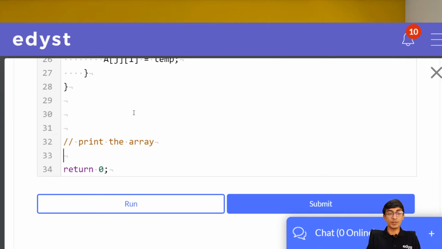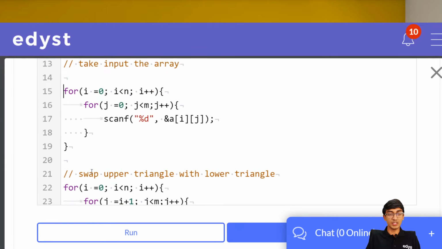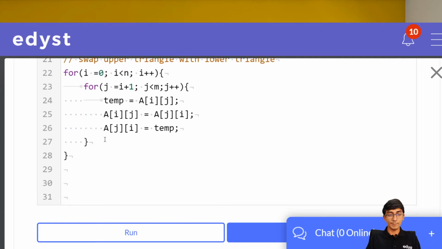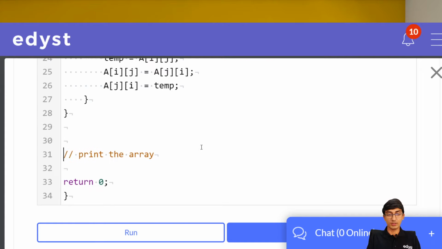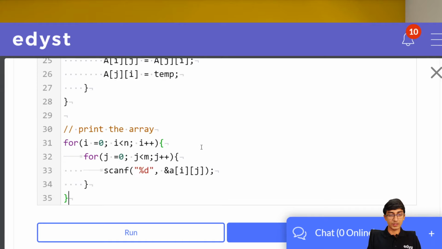Once we are done with the swapping, we just need to print the array. So how do we go about printing the array? Let's just take the input code and use it. Instead of scanf, we'll do printf a[i][j] and give some spaces between the numbers. So we'll give a space, and once a row is printed, we are going to print a new line. All right.